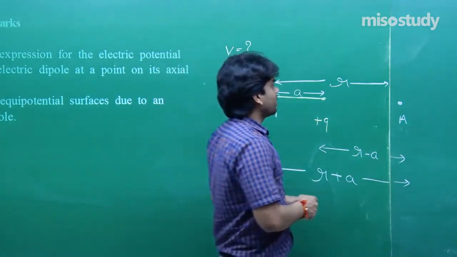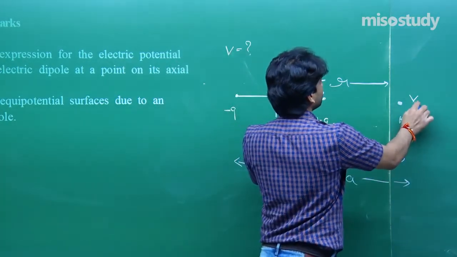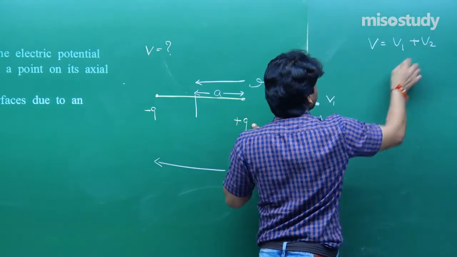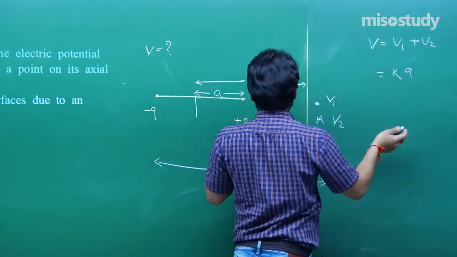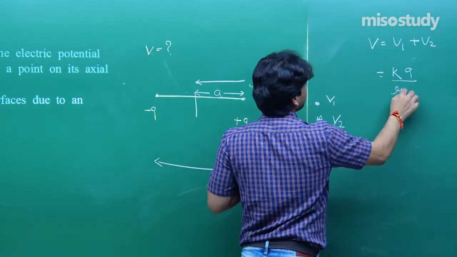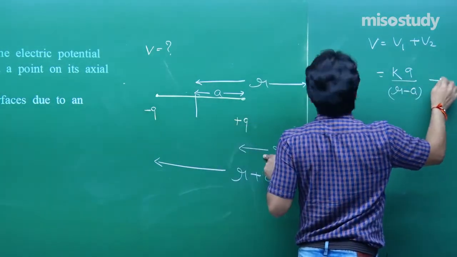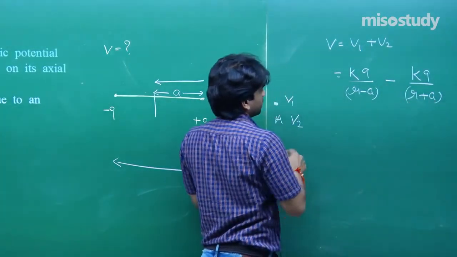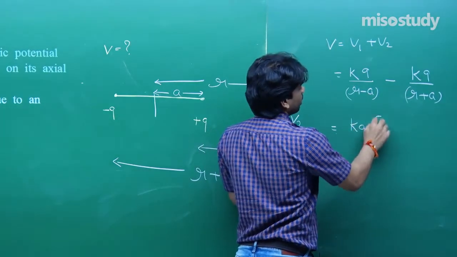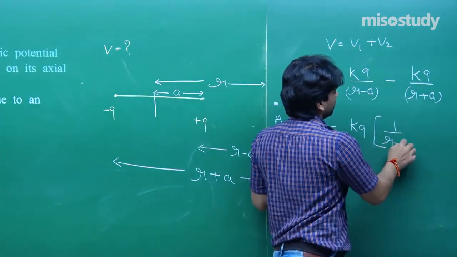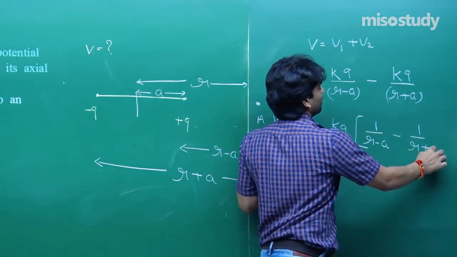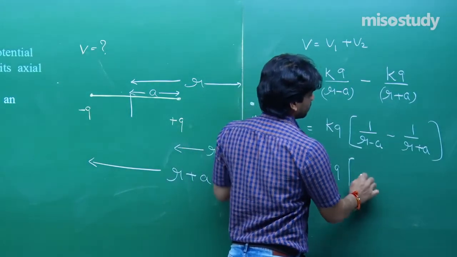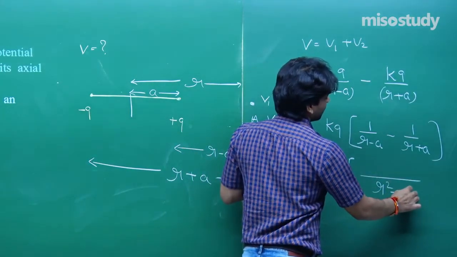Simply evaluate the value of potential. Let us say due to plus Q charge it is V1, due to minus Q charge it is V2. So V will be V1 plus V2: K Q by R minus A, and here you will get minus K Q by R plus A. K Q we may take outside: 1 upon R minus A minus 1 upon R plus A. Simply adding them, K Q times R plus A minus R minus A, over R square minus A square.